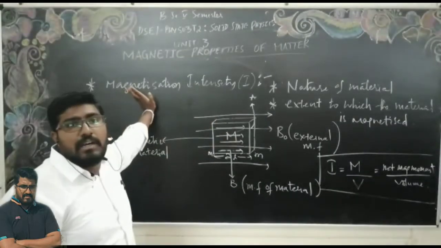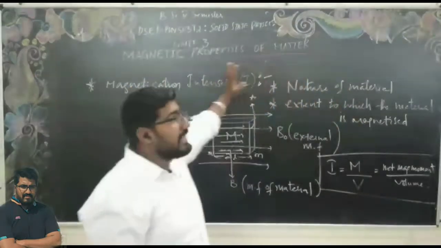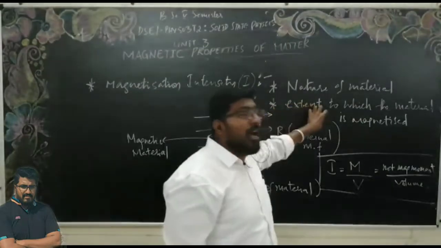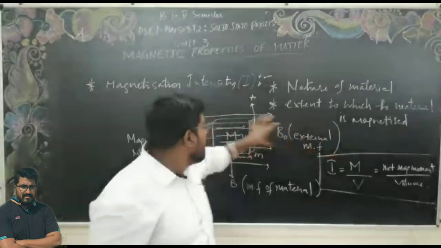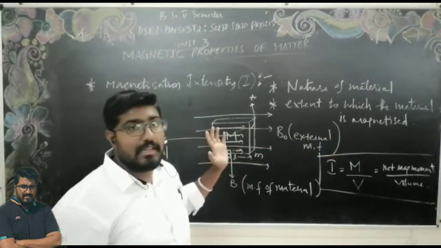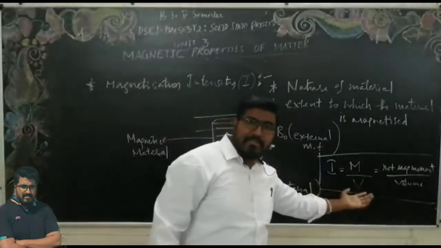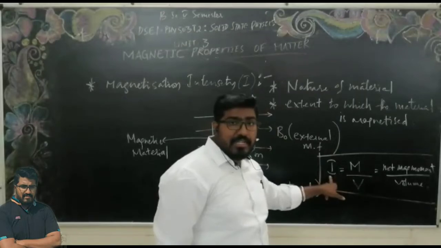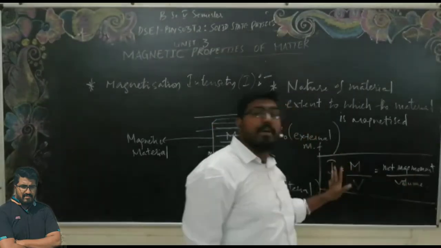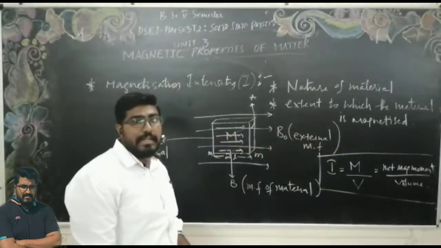On what factor is it depending? It depends upon the nature of the material. What do we mean by the magnetization intensity? It tells us to what extent the material is going to magnetize when we place it inside an external magnetic field. Mathematically, the magnetization intensity is nothing but the net magnetic moment per unit volume.